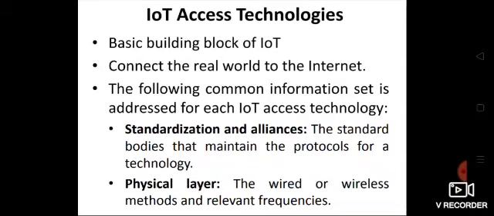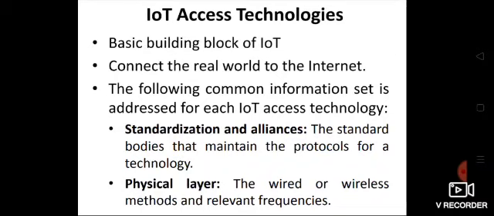The following common information set is addressed for each IoT access technology. Whatever the IoT access technologies we'll be studying later, they may be Bluetooth, the cellular technologies, the IEEE standards, ZigBee, or any other.